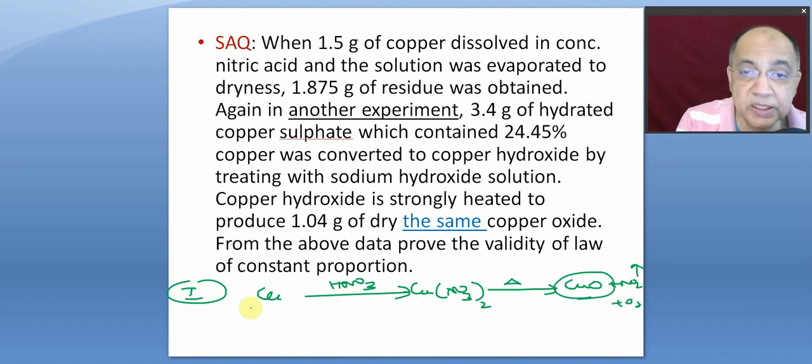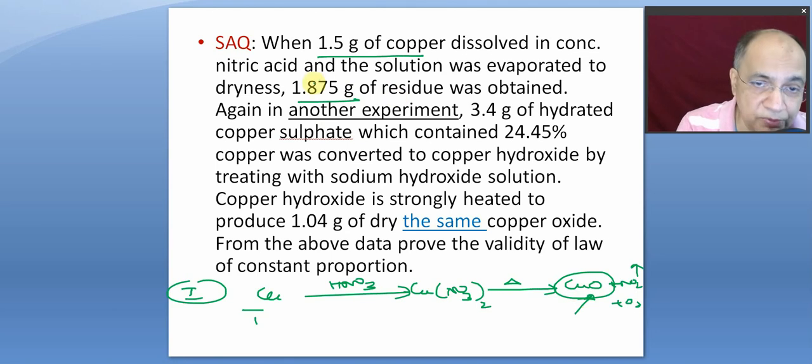So this is one way, and 1.5 gram was the mass of copper, and ultimately the copper oxide obtained was 1.875. So if you take the difference between the two, it will give you the mass of oxygen present in copper oxide.